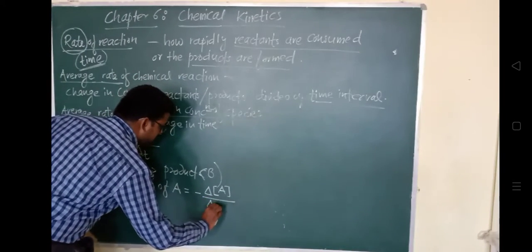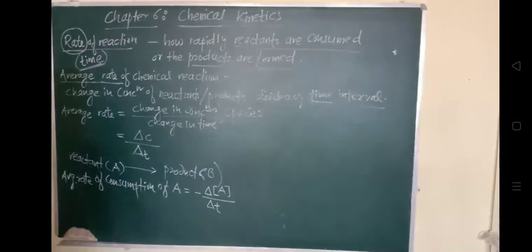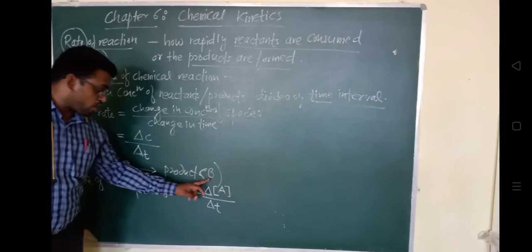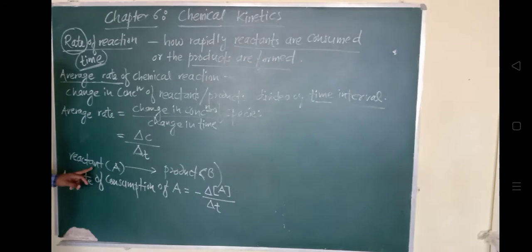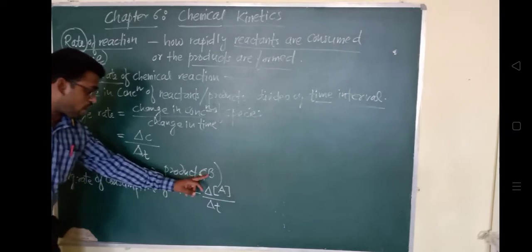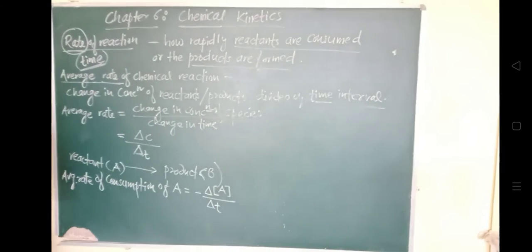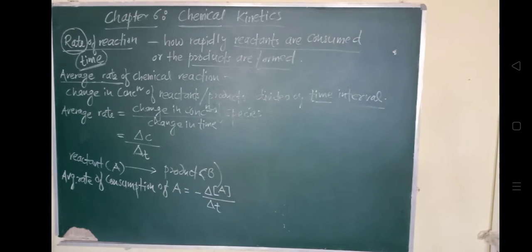Understood? So here A is the reactant which is reacting and B is the product which is forming. A is the reactant which is consumed in the chemical reaction, and B is the product which is formed in this chemical reaction. So here we have written average rate of consumption. We can write it similarly, average rate of formation of B.